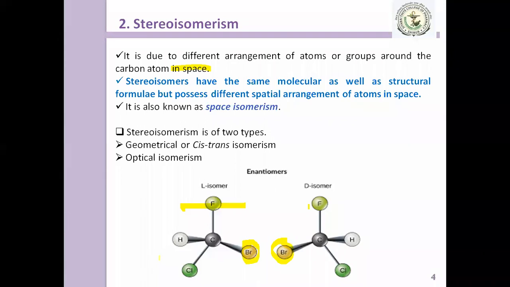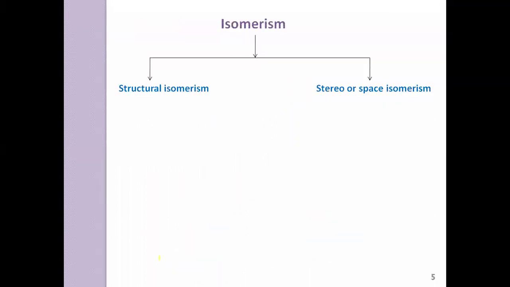And which are the two types of stereoisomerism? Geometrical and optical isomerism. Yes. Okay, now we can say that isomerism is classified as structural isomerism and stereo or space isomerism.